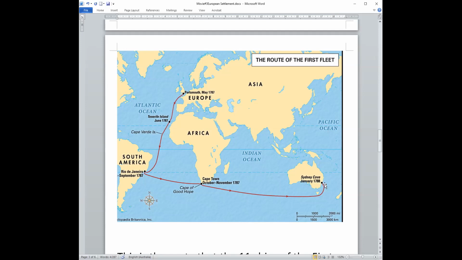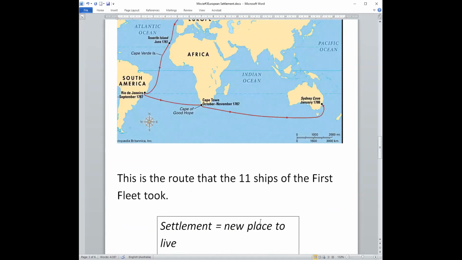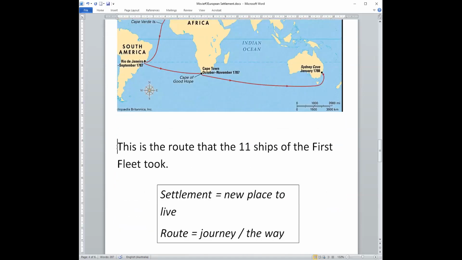Sydney Cove. They arrived here on the 26th of January 1788. This is the route that the 11 ships of the first fleet took. The way they went.